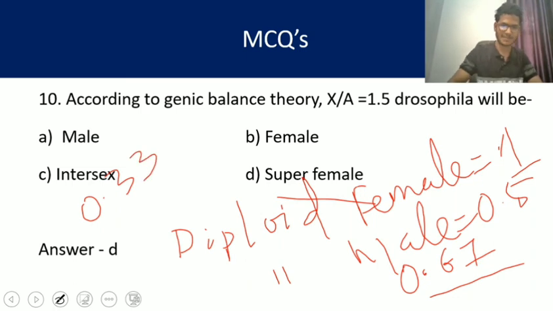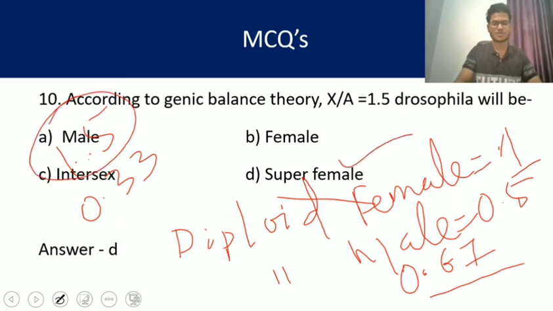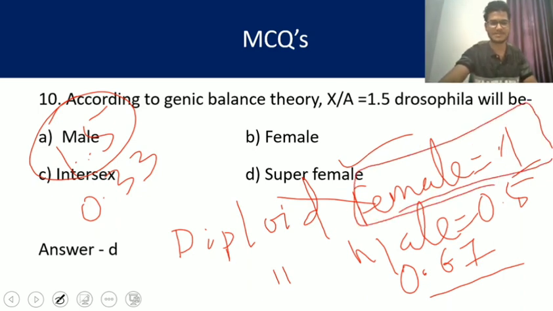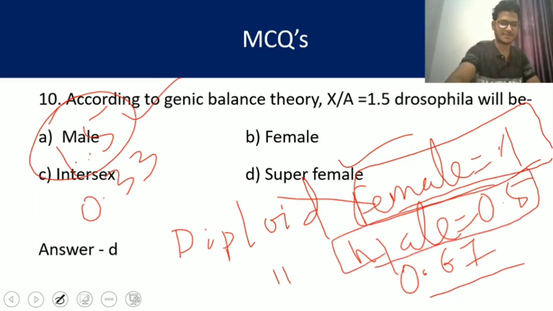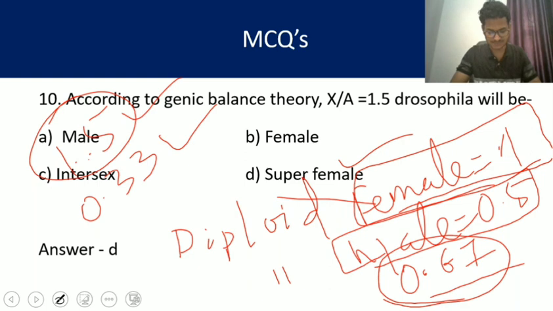More than 1, that is 1.5, that we are discussing in this question, is for super female. Less than male, 0.33 is for super male, and in between normal male and female, 0.67 is for intersex, my dear friends.